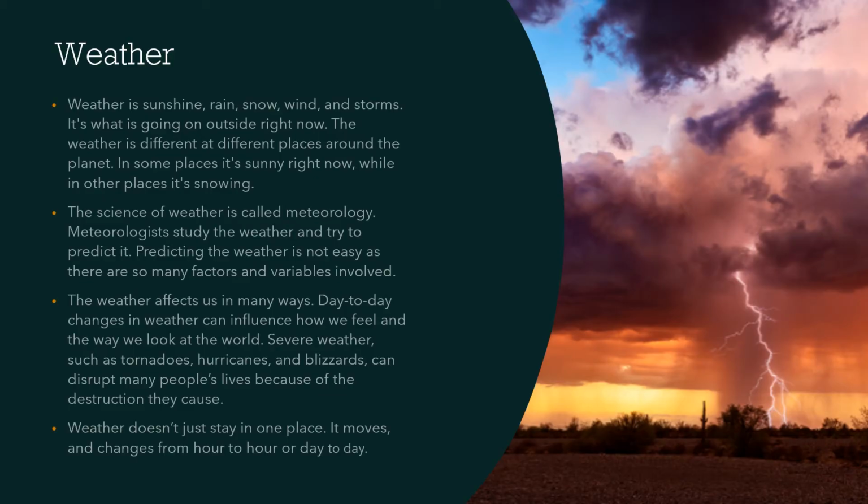Weather is sunshine, rain, snow, wind, and storms. It's what is going on outside right now. The weather is different at different places around the planet. In some places, it's sunny right now, while in other places, it's snowing. The science of weather is called meteorology. Meteorologists study the weather and try to predict it. Predicting the weather is not easy as there are so many factors and variables involved.